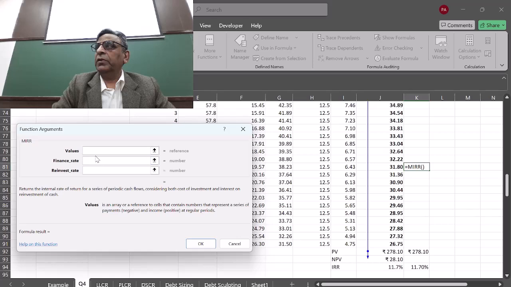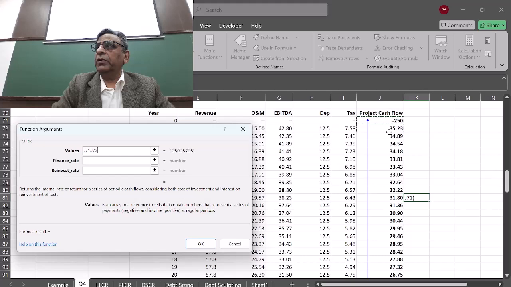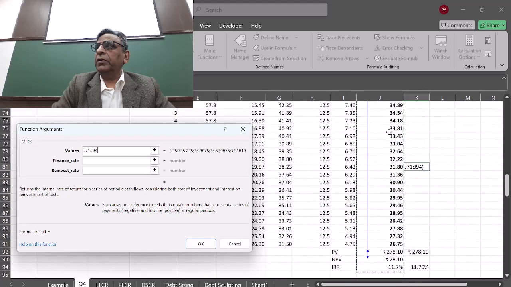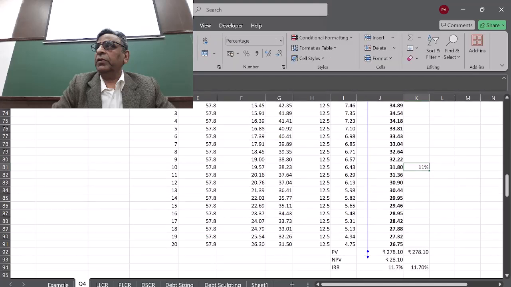It says that we first need to select all the values here. Then the finance rate is your 10%, which is the cost of this. There are two rates it is asking for, so I put 10 for both. Let's see what we get. So we get 11% as MIRR, if I'm right, and this is the new number we have got.